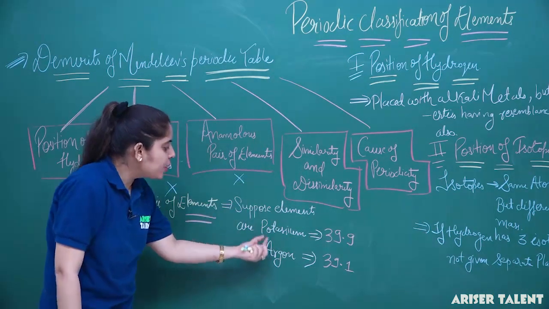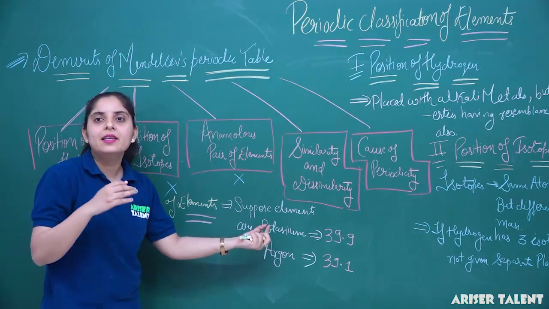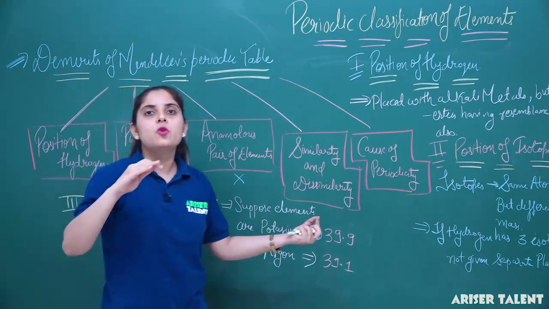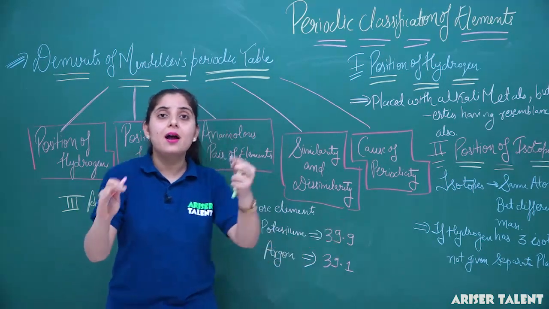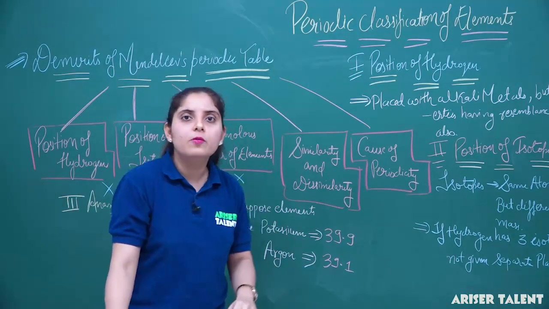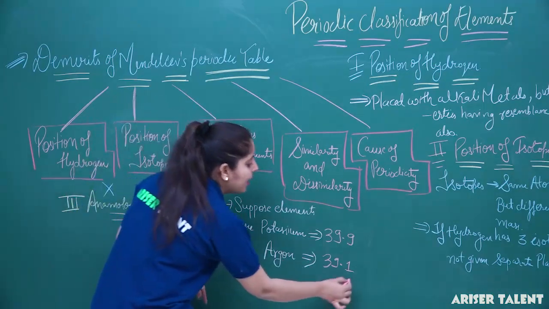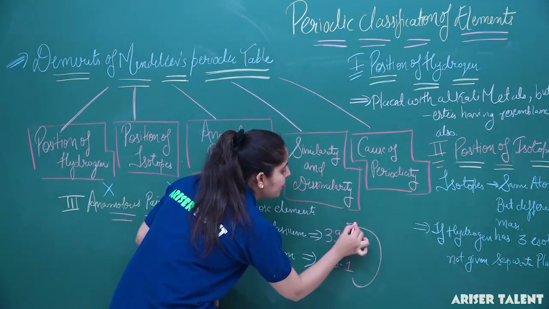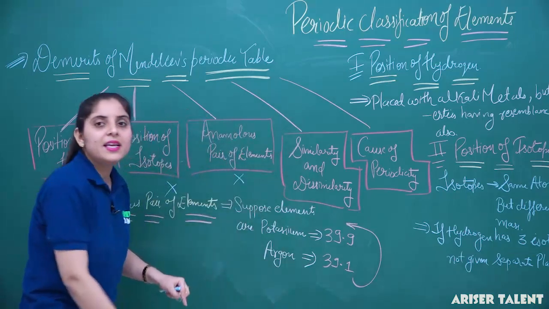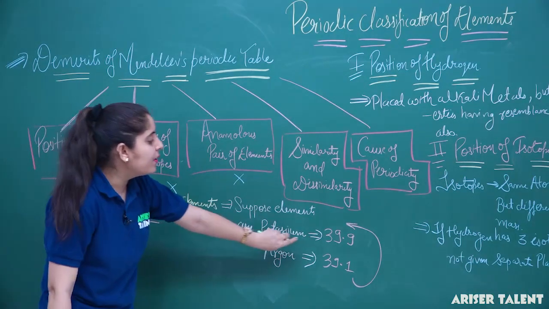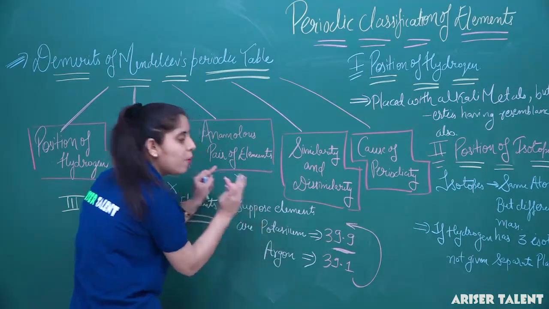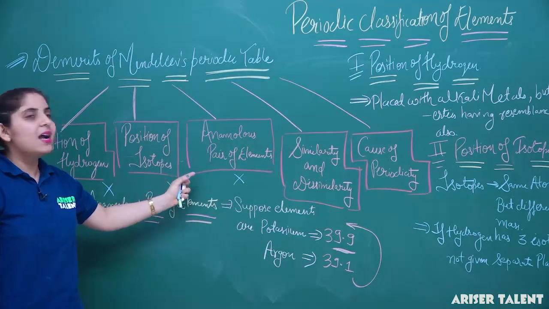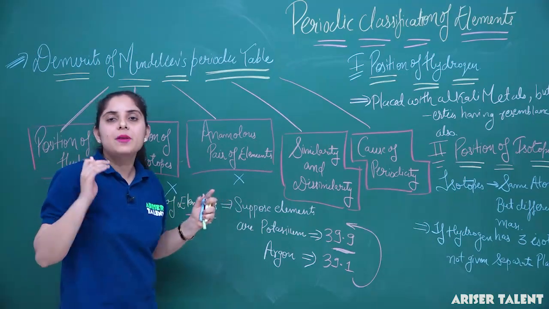So potassium is placed before argon in the periodic table, which does not justify the statement of the periodic law, that elements are arranged in the increasing order of their atomic masses. So argon has to be placed before potassium in the periodic table. But what we have seen here, potassium having a greater atomic mass, 39.9, is placed before argon. So this rule is discarded because it is showing the anomalous pair of the elements.